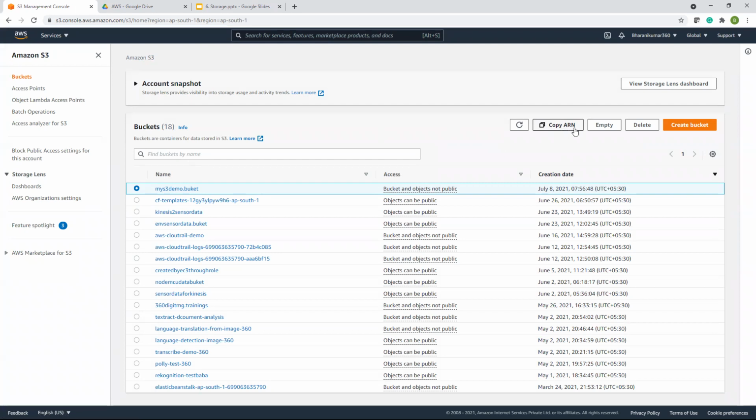It is helpful when you are applying any policies. Suppose your application has to write data into an S3 bucket. In such scenarios, it may ask for the ARN of the resource. Then you will get the ARN here. You can copy the ARN of this bucket from here. And let's go to the bucket.